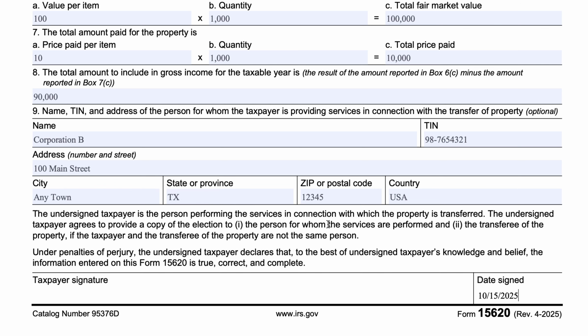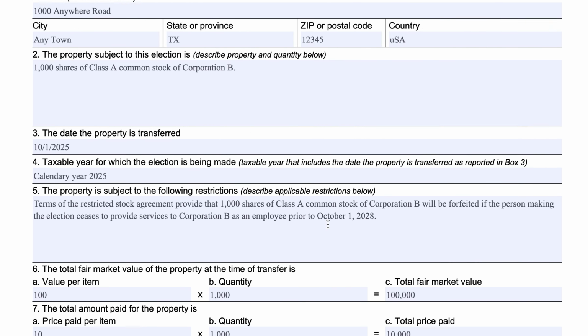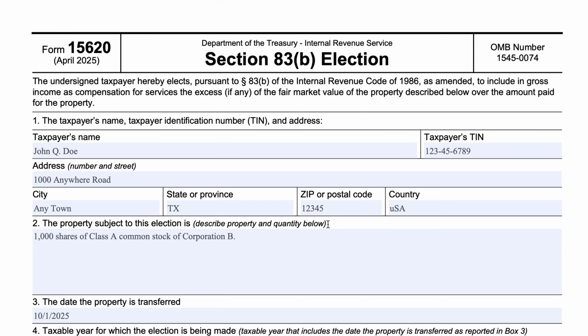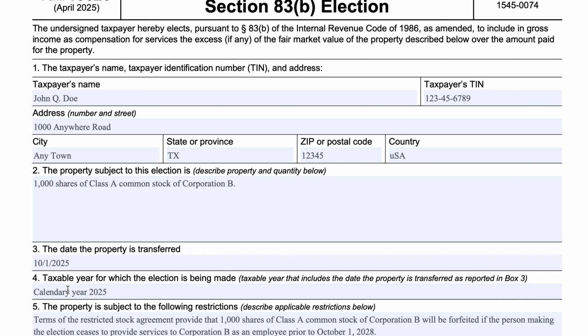But if you're working for a company that's going gangbusters and you feel like it's better to pay some tax now than to pay a lot of tax down the road, you may choose to do that at that time. So this election doesn't necessarily give you rights to, sorry, I just noticed a typo here. It doesn't give you any more rights than you already had to those shares.